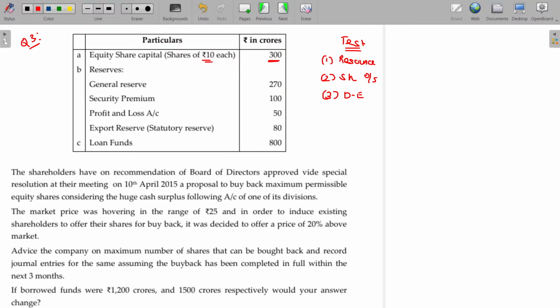300 crores, 10 each. Then 30 crores shares. As per the resource test, how many shares can be bought back? 7.5 shares can be bought back.